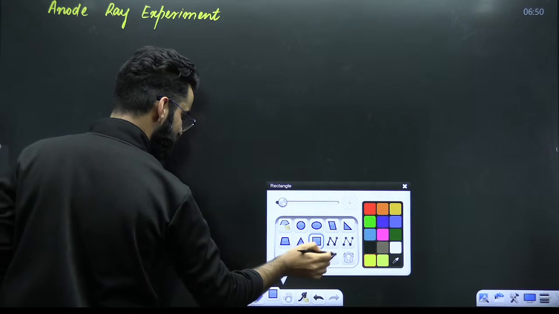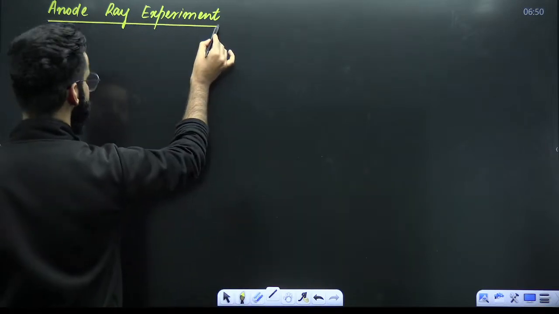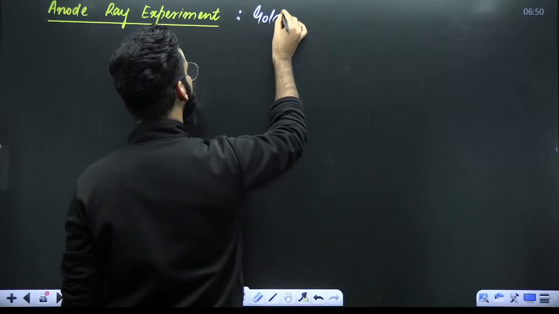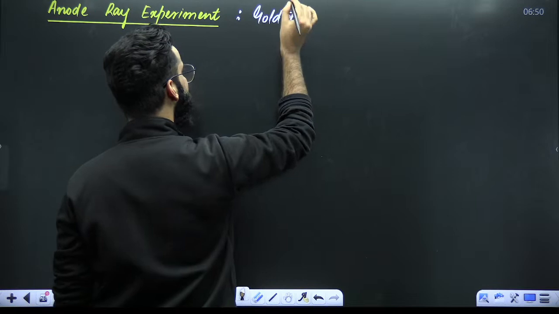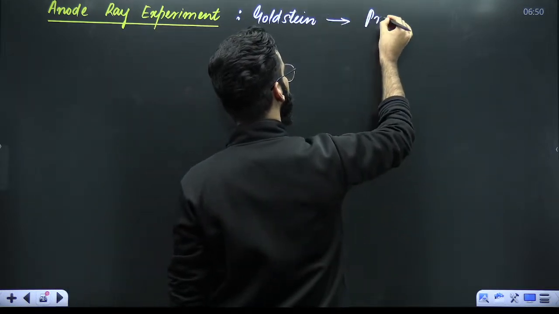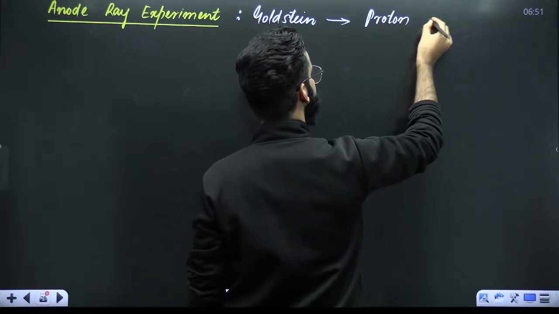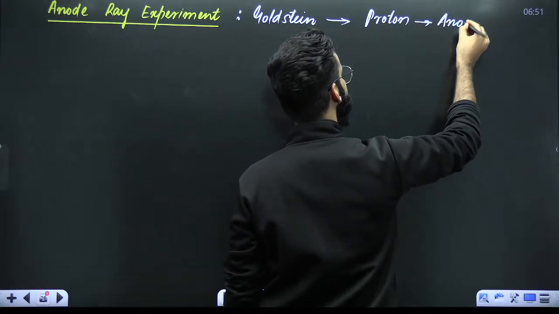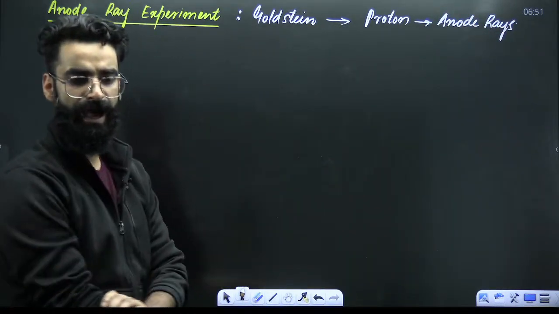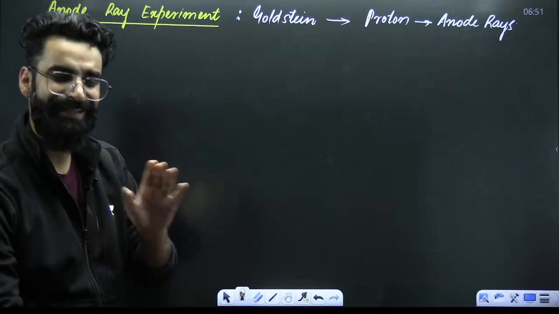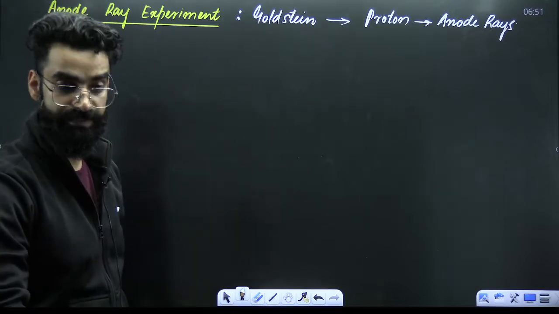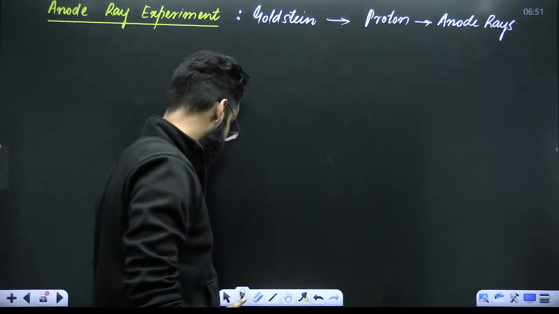It was a different scientist who did this particular experiment. What was the name of that scientist? It was Goldstein. Right? And with the help of this particular experiment, what was discovered? It was the proton. Proton was discovered. That means your anode rays were discovered. Now you must be thinking how these anode rays were discovered. In a similar way, the way we discovered the electrons, in the similar way, we are going to discover the protons as well. Let's have a look how exactly.